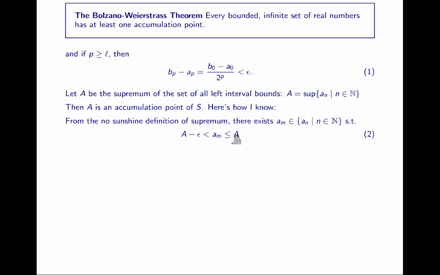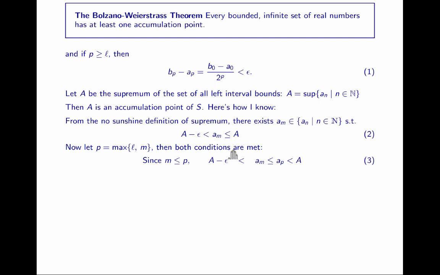If I go from A any amount to the left, then I have a set value to its right, which is, of course, bounded above by A because A is an upper bound. It's the least upper bound. So this is just stating the no sunshine definition of a supremum. Now let P be either L or M, whichever is bigger. Since M is less than or equal to P, A minus epsilon is less than AM. That follows from this no sunshine definition.